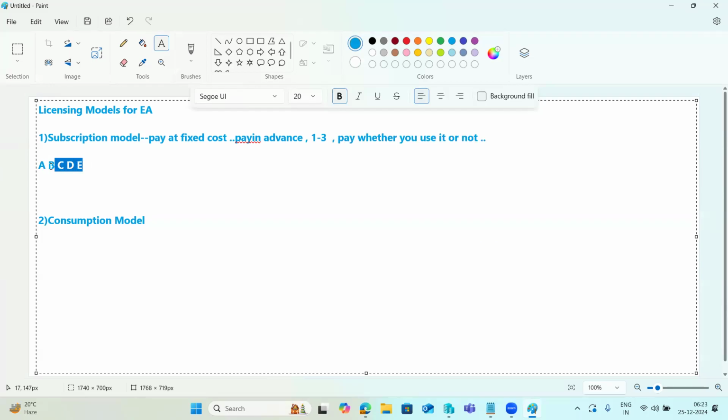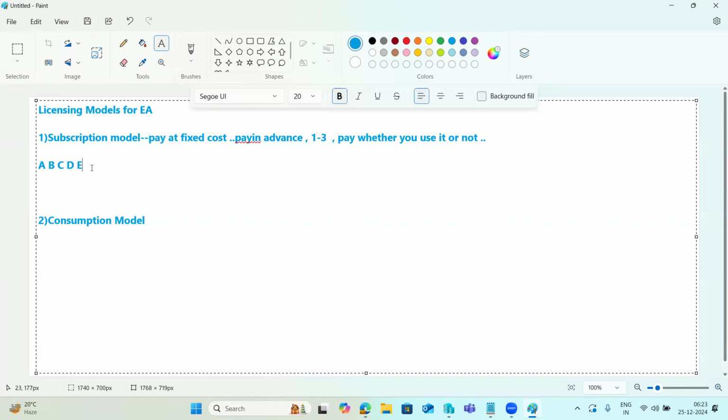Whether you use it or not, you have taken the subscription, the fixed services, and you have to pay for it. It's a fixed cost. There is no discount. You have to pay in advance. Usually the contract term is 1 to 3 years. Pay whether you use it or not. This is the subscription based model.